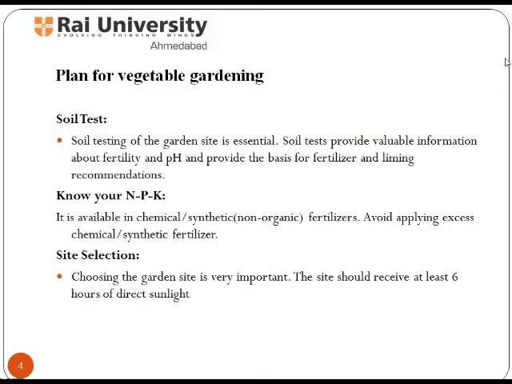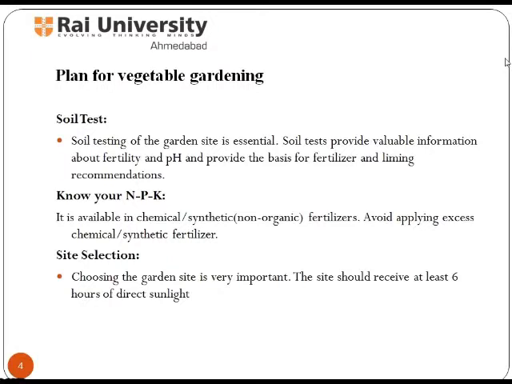Selection. Choosing the garden site is very important. The site should receive at least 6 hours of direct sunlight. The site should also be near a water supply and accessible to gardeners. Loam soil is most desirable.